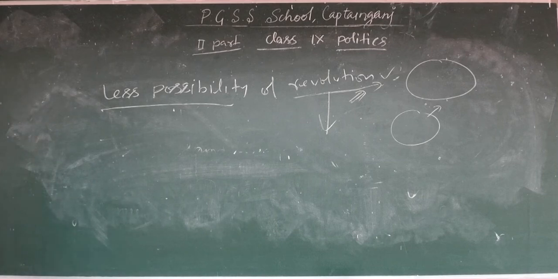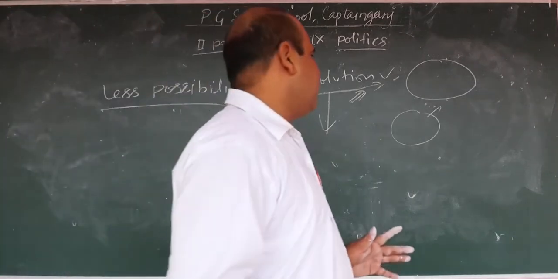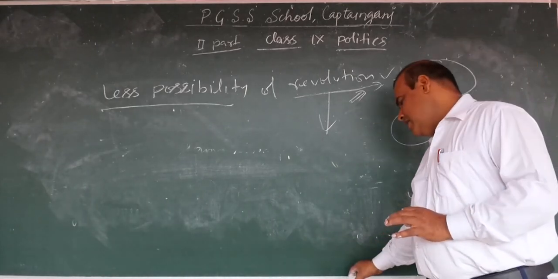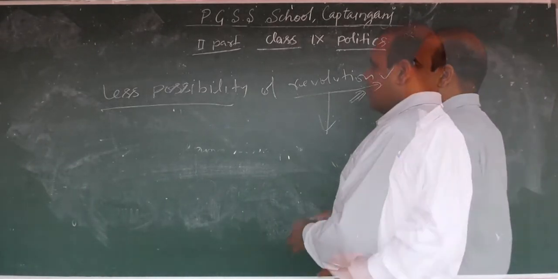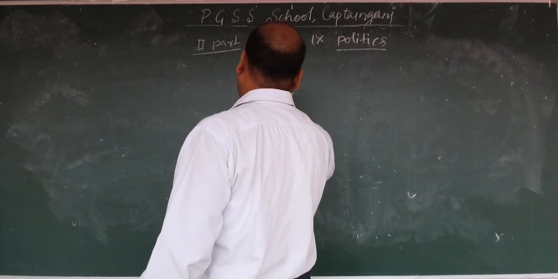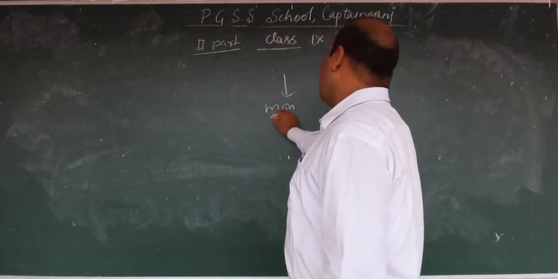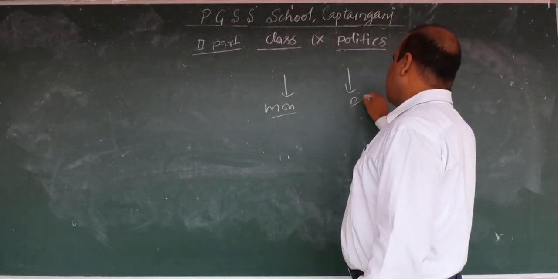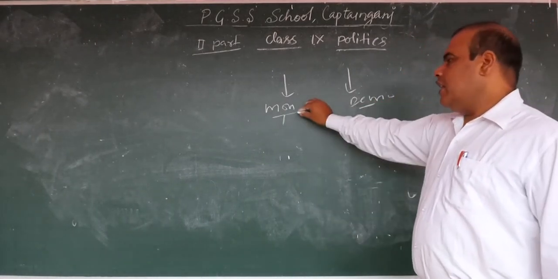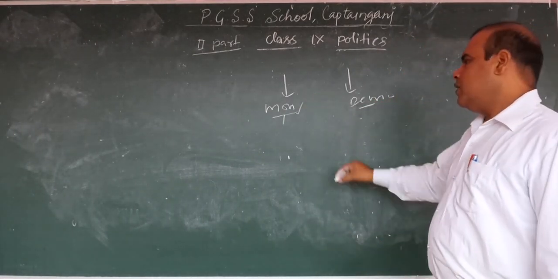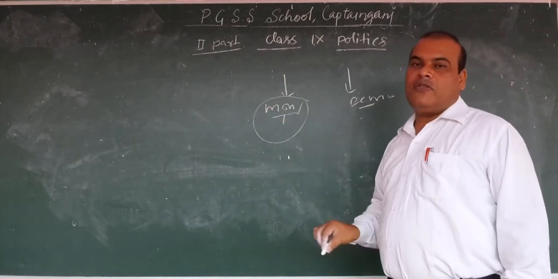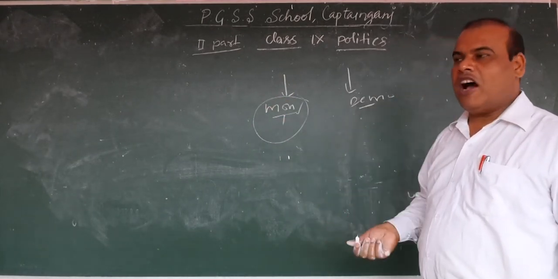Overall, let's discuss whether democracy is better or dictatorship or the monarchical government is better. Let's read. There are two types of government: monarchical and democracy. In the monarchical form of government, there is a dictatorship; the tongue of the king is law.